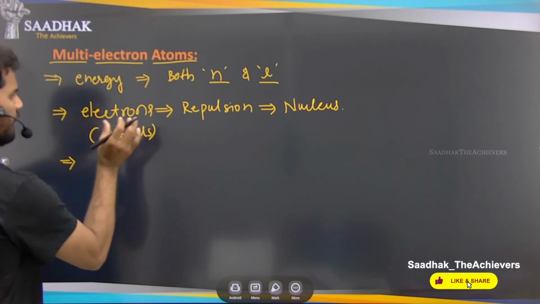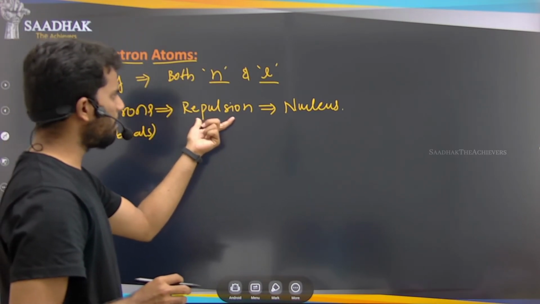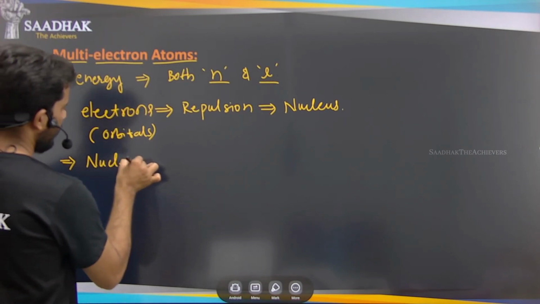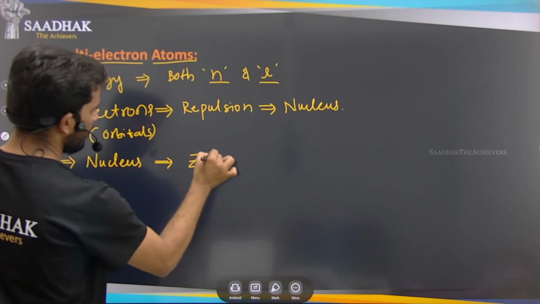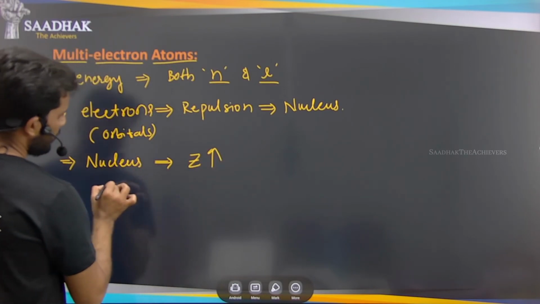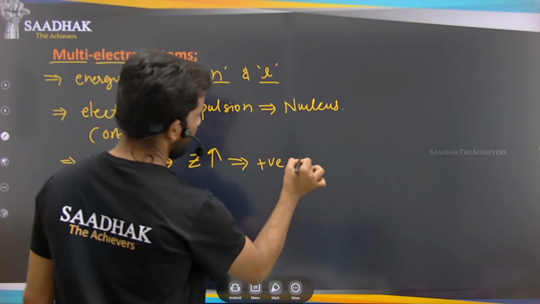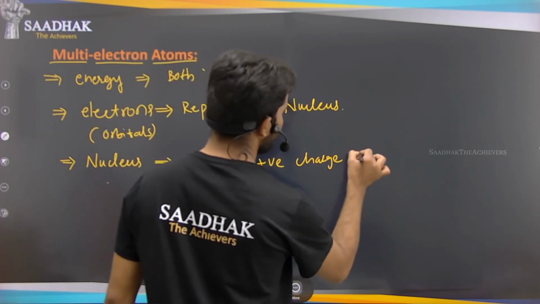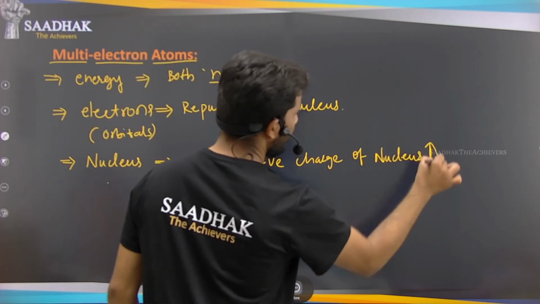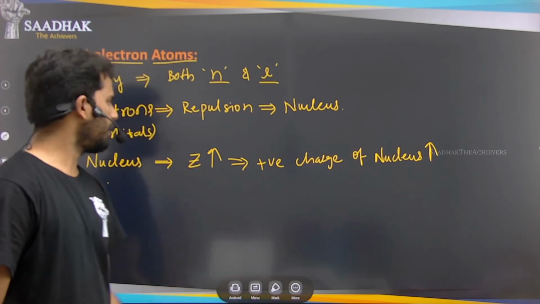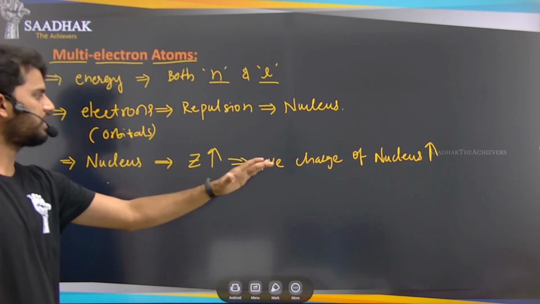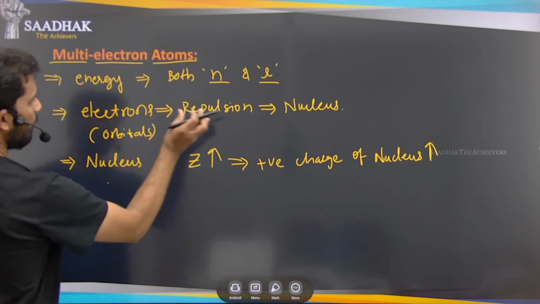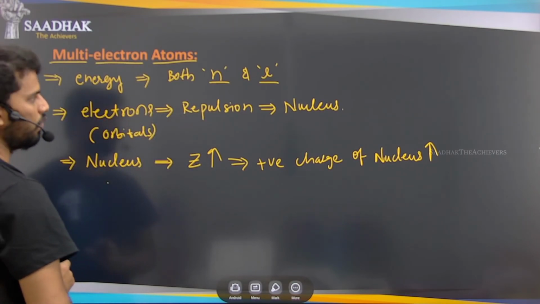So this energy is not just due to the repulsion here. Remember one thing: as the atomic number increases, as Z is increasing, what happens? The positive charge of the nucleus also increases, right? So as the positive charge of the nucleus is increasing, what happens? The repulsion between the electrons will also increase. Yes or no?